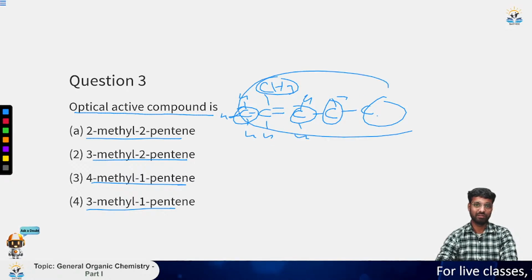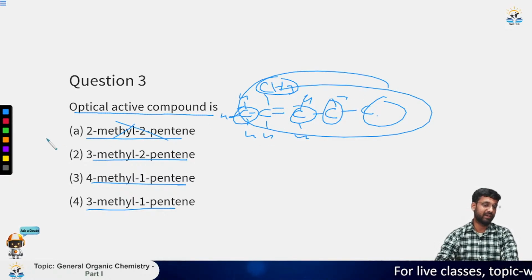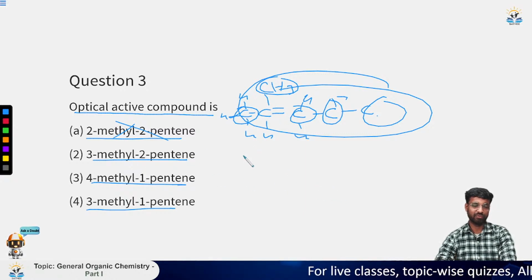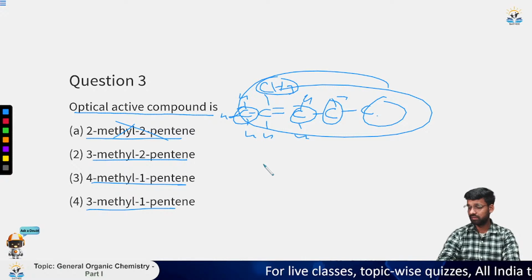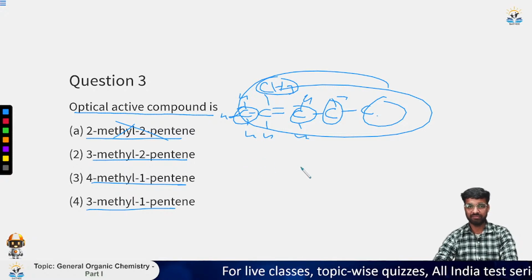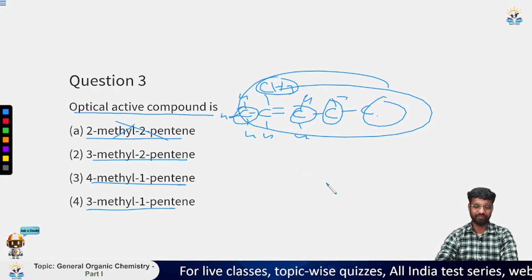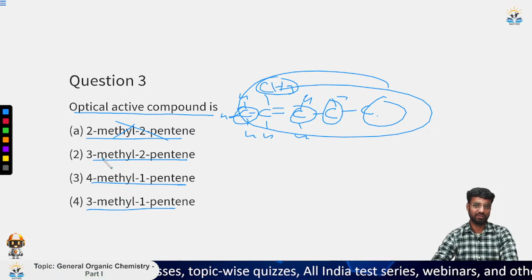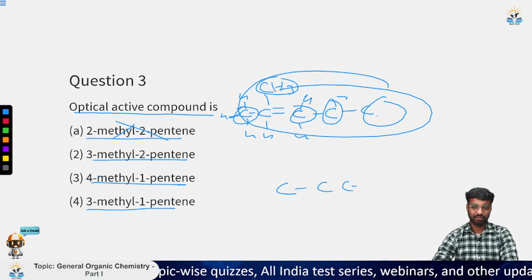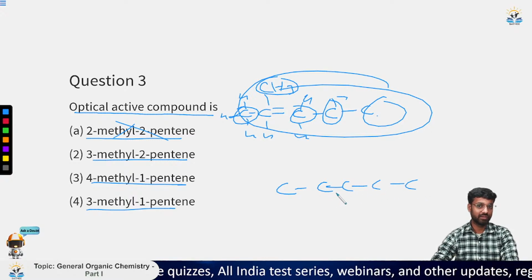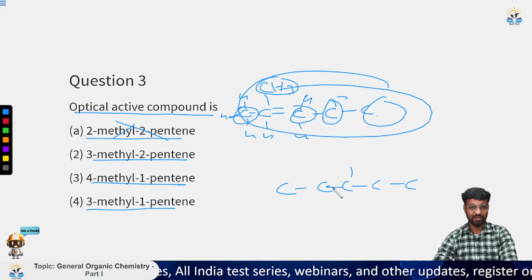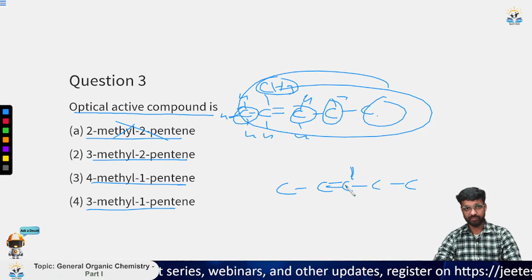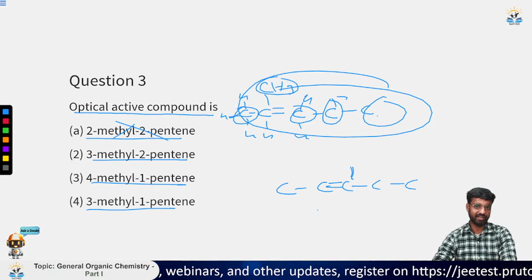So this is not an optically active one, because all four substituents are not different. I want to make one more point here: it should be sp3 hybridized. We will see the different substituents, that is, if we consider different substituents, then and only then, if it is sp3 hybridized. Now for this one, it is written as 3-methyl 2-pentene. So 3-methyl and 2-pentene, this is the same case. We will not have this optical activity.